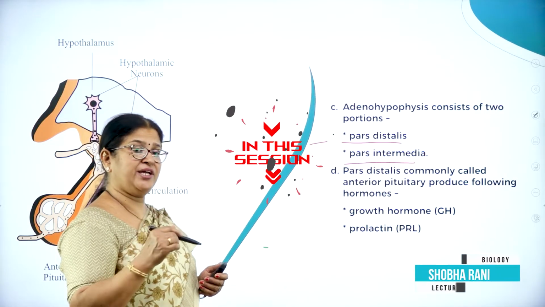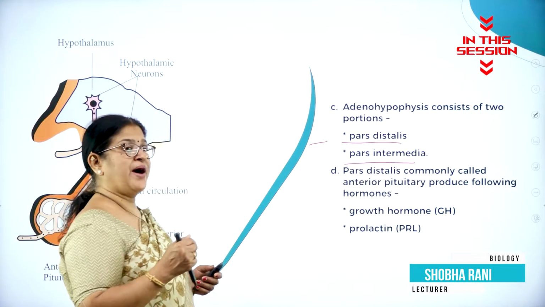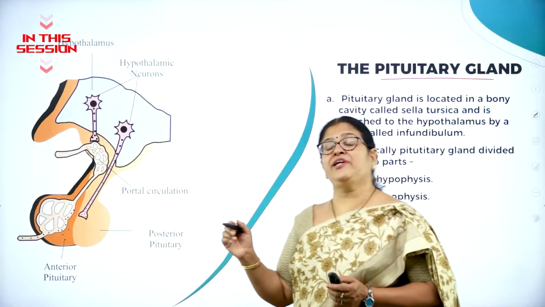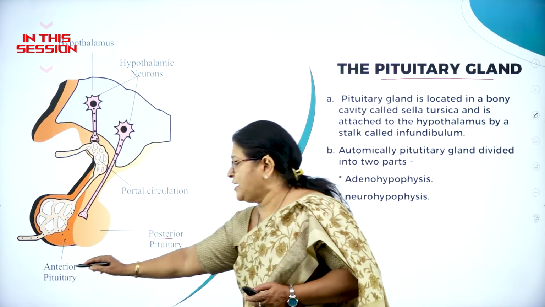Adenohypophysis, which is the anterior pituitary, is again divided into two portions. What are they? Pars distalis and pars intermedia. The whole of the pituitary is divided into two parts, namely posterior pituitary and anterior pituitary.